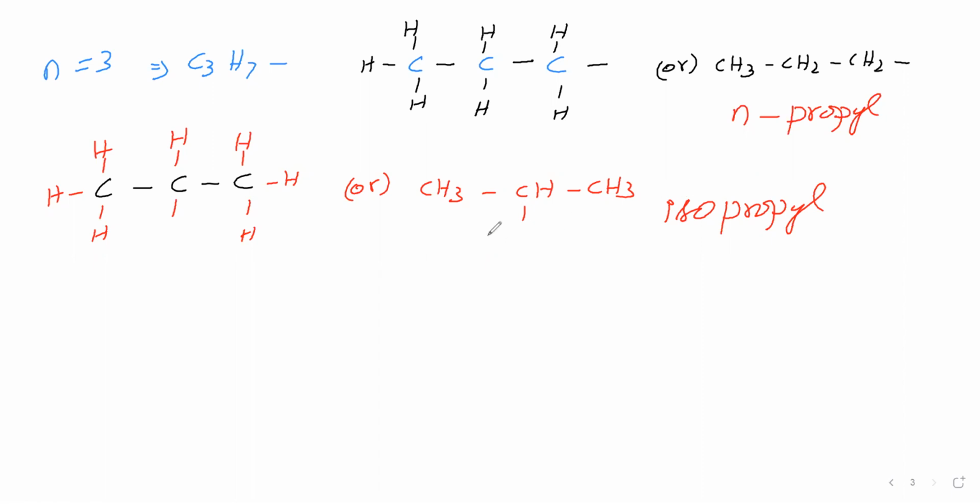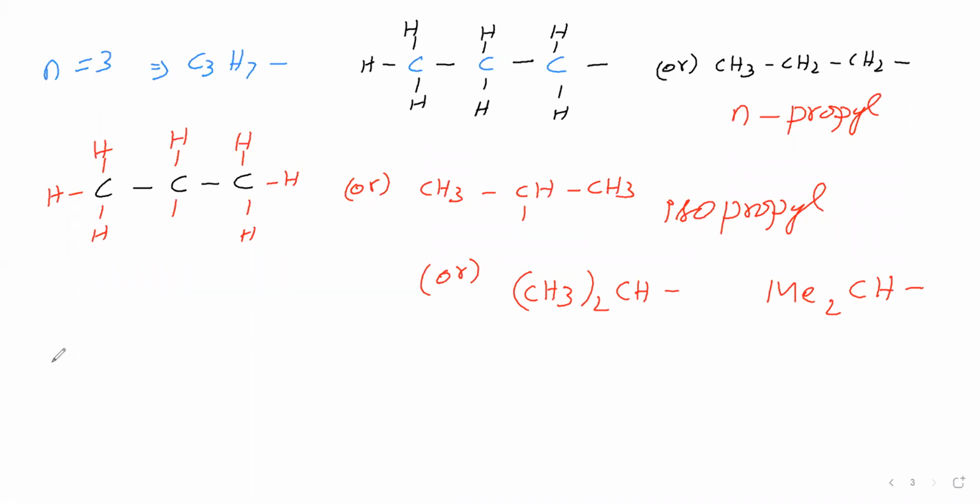This isopropyl we can write in another manner, that is CH3 two times is present here, then CH single bond, like this isopropyl we can mention. Or in another manner also we can write: CH3 is called methyl group, that Me2CH single bond. This Me2 means methyl group two times, so methyl group CH3 two times, then CH single bond. So isopropyl we can write like this.